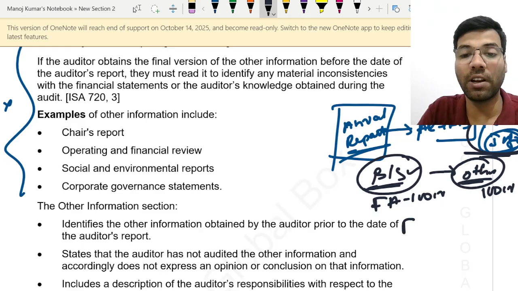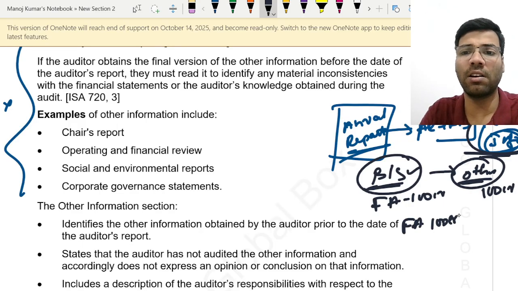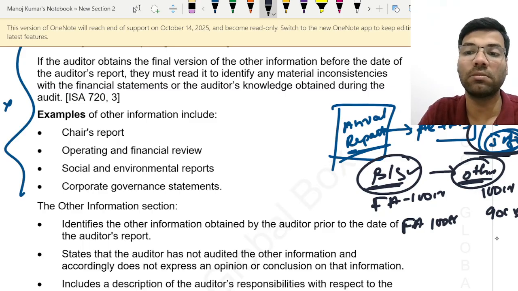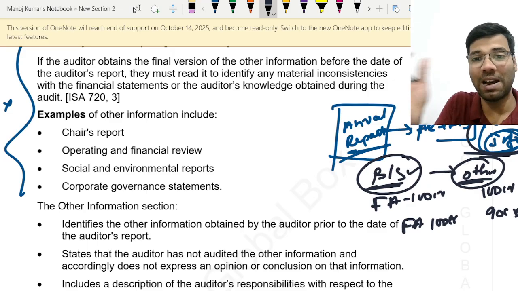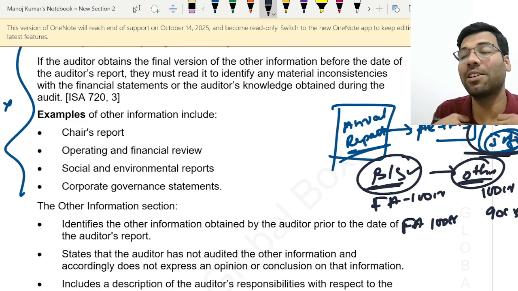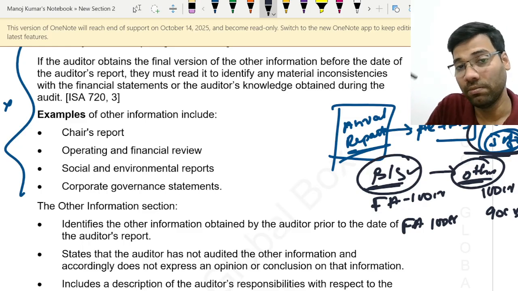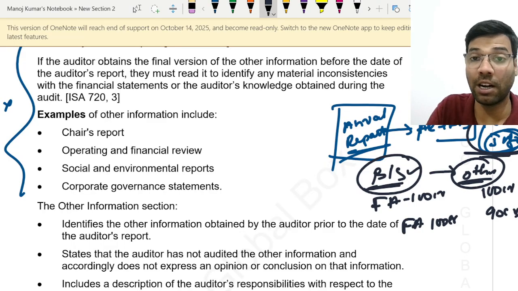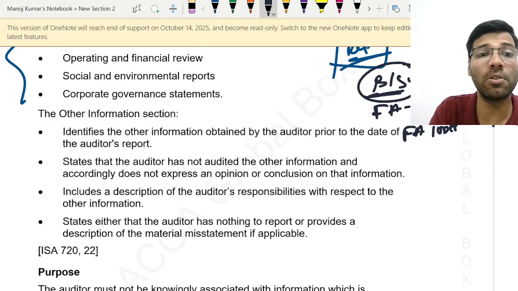Now let us say fixed assets are 100 crores, but somewhere in the other information they have mentioned it as 90 crores, which means there is a mistake. So the other information is inconsistent with the balance sheet and profit and loss account which the auditor has audited. In that case only the auditor will have the responsibility to report over it, isn't it? He will tell that yes, somewhere they have used different figures, but the auditor will not audit that. Remember this. The auditor will only read the other information, that too if the management provides it in time. So that is the responsibility of the auditor.